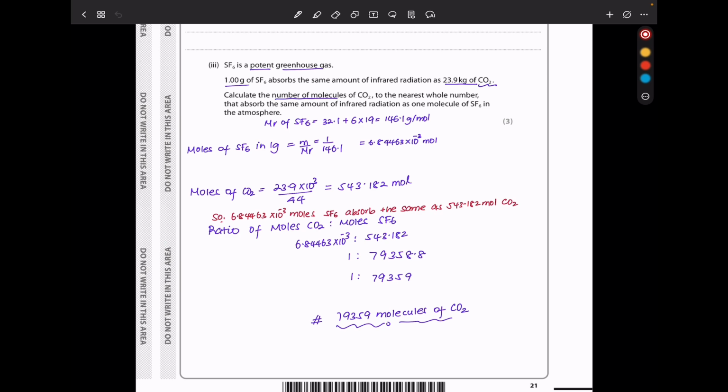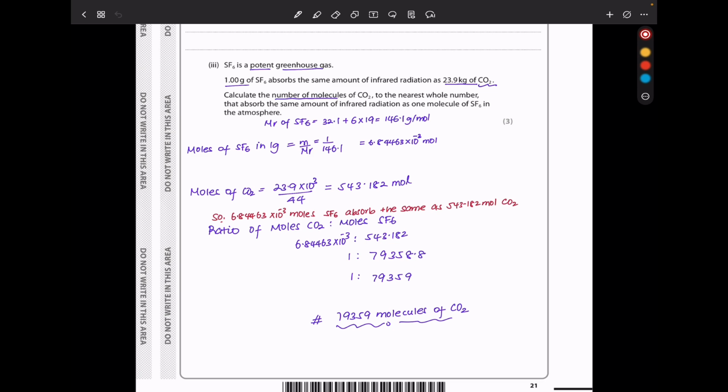Calculate the number of molecules of carbon dioxide, to the nearest whole number, that absorb the same amount of infrared radiation as 1 molecule of SF6 in the atmosphere. So I began by calculating the molecular mass of SF6, which is the composition of sulfur plus 6 times the composition of fluorine, giving me that.